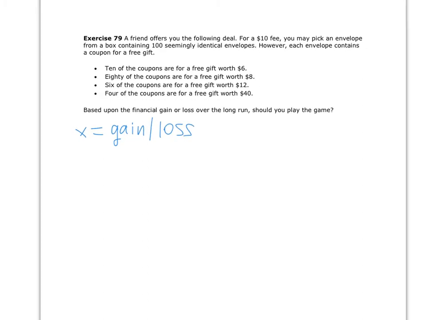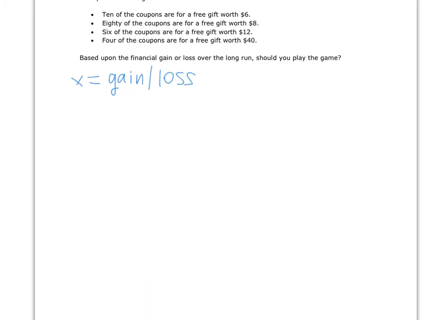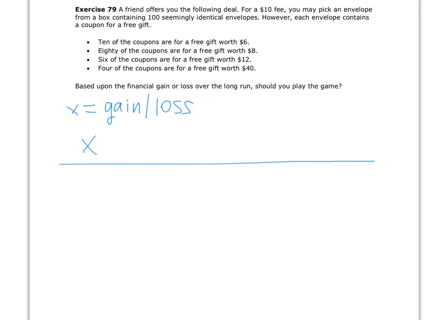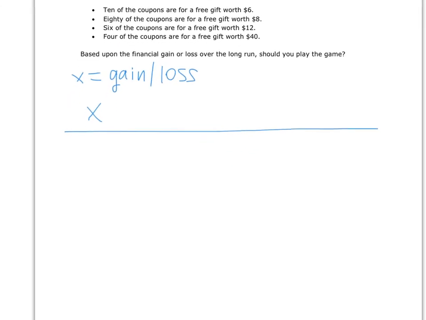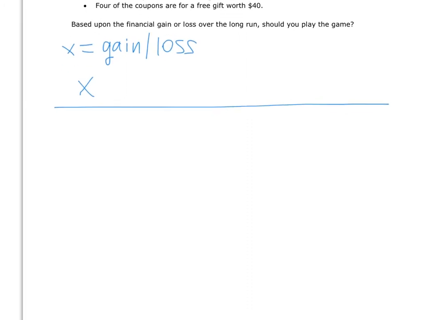So we want to come up with the values for the gain or the loss, and these are going to be based on what envelope is picked. So this first one, 10 of the coupons are for a free gift worth $6. So we get $6, but we had to pay 10 to play.